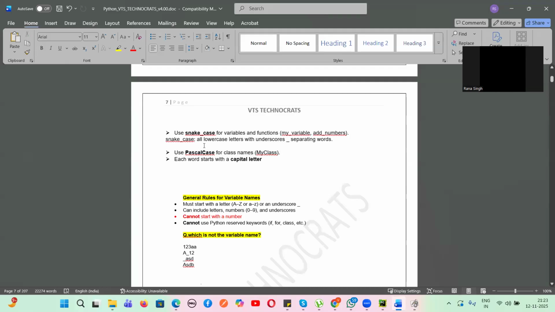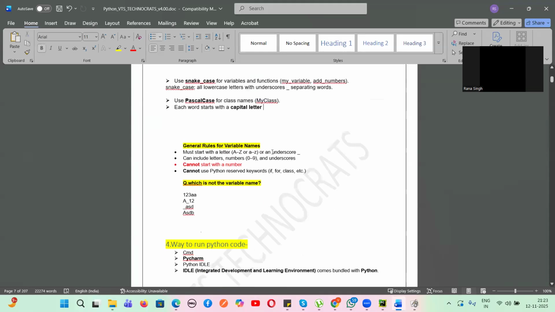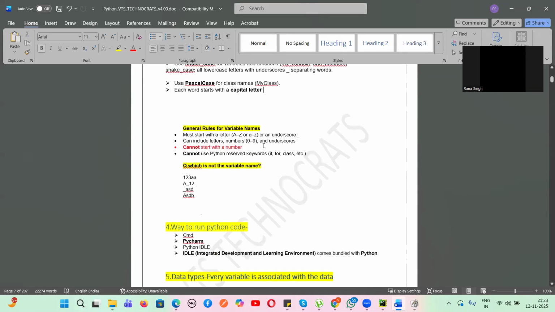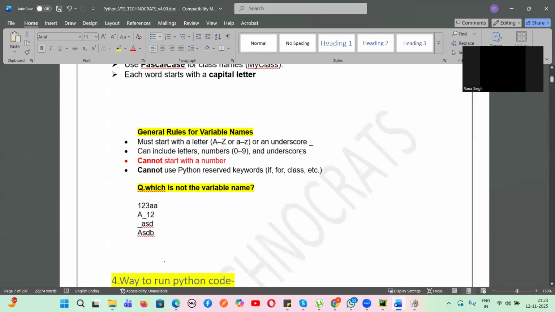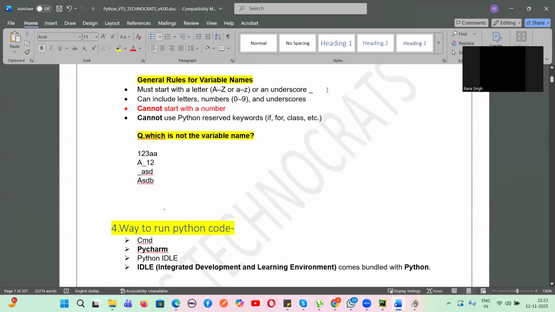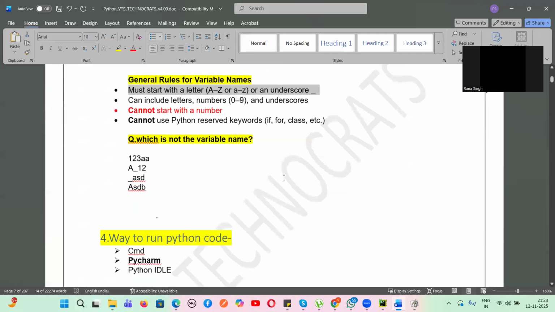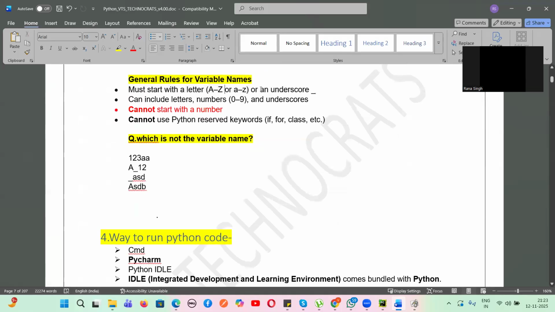And a variable name is all lowercase with an underscore separating the words. This is snake case, and this is Pascal case. And then there are some general rules for variable names. It must start with a capital A to Z, or a small a to z, or an underscore, and can include letters, numbers, and underscores. We can have letters and numbers, but it cannot start with a number.